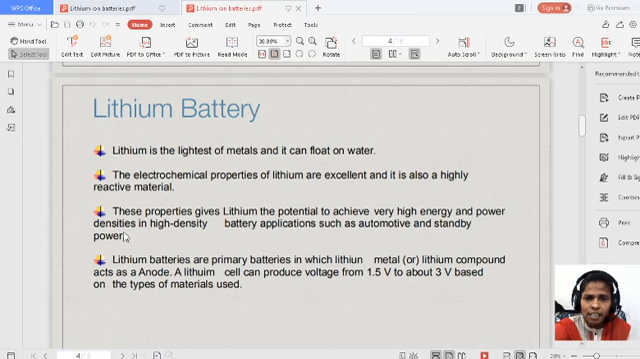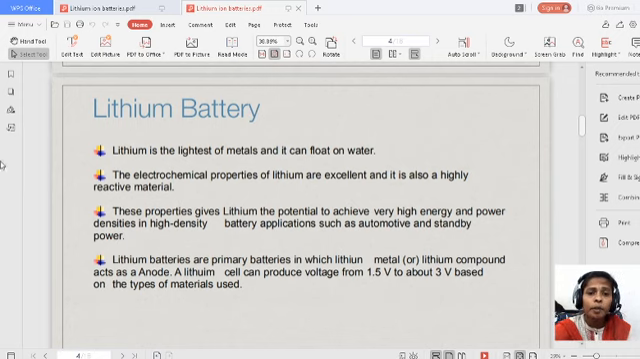Lithium is the lightest metal and it can float on water. Yes, it is a very light metal. The metal's weight is like our wood weight. Just as wood floats on water, lithium also floats on water. So it is the lightest metal in the periodic table.